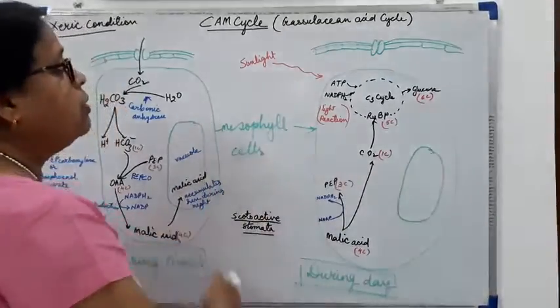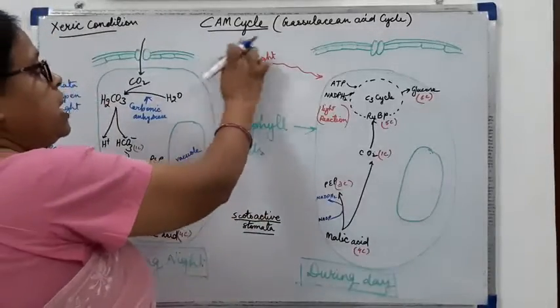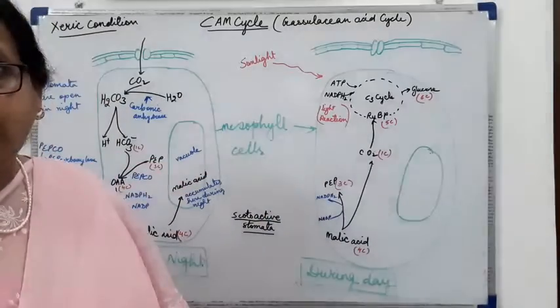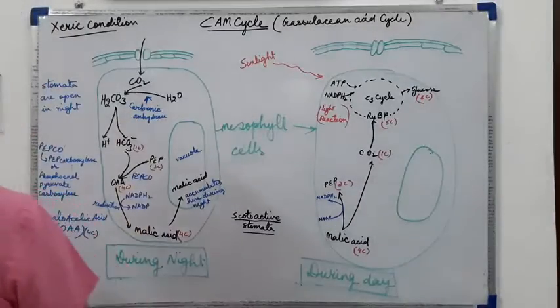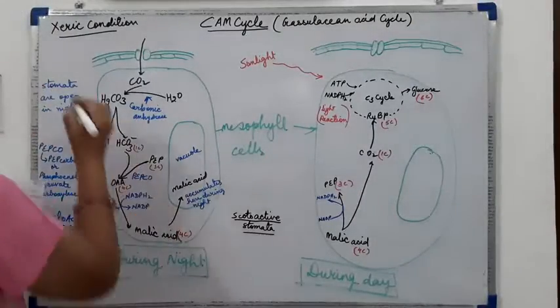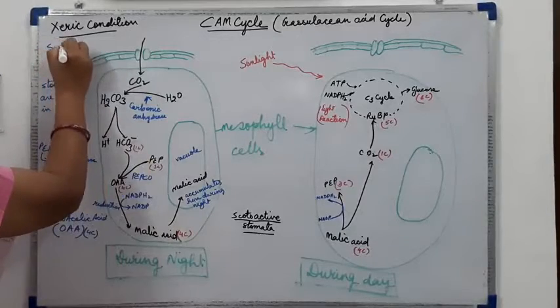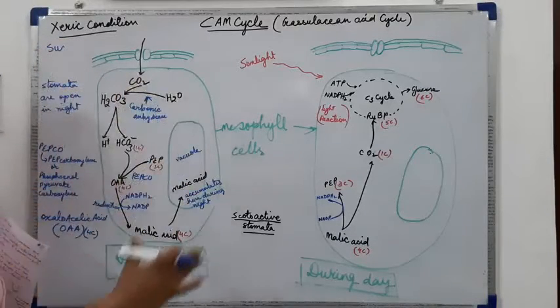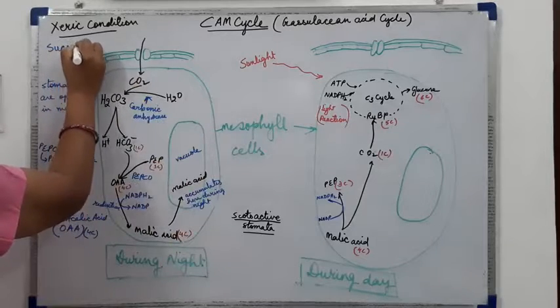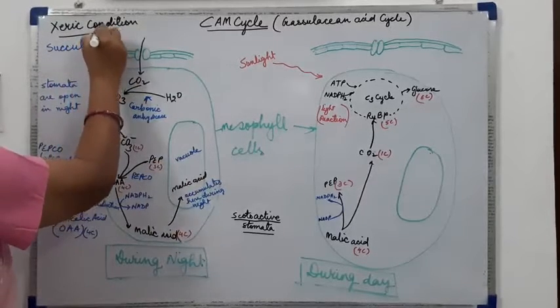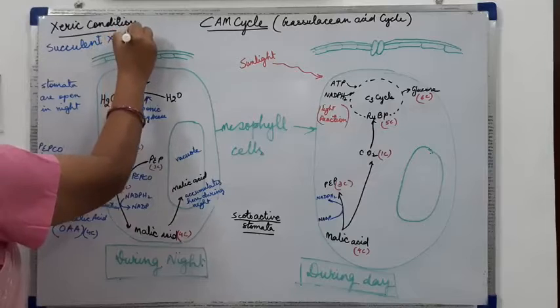So this is how the CAM cycle takes place. And the plants which do this cycle are all succulent xerophytes, because these plants are surviving in the xeric conditions.